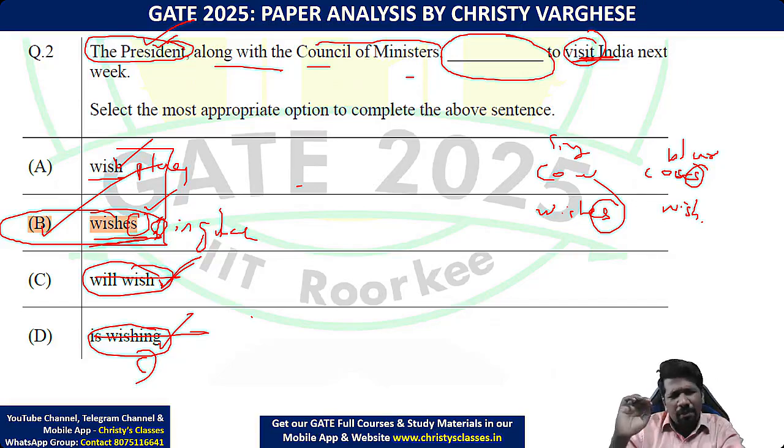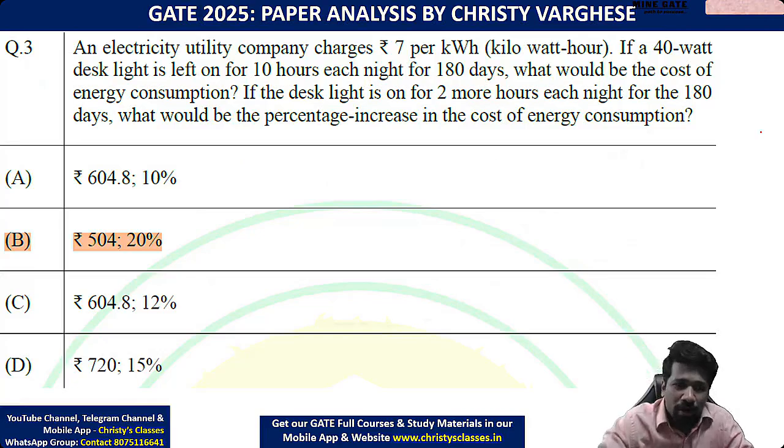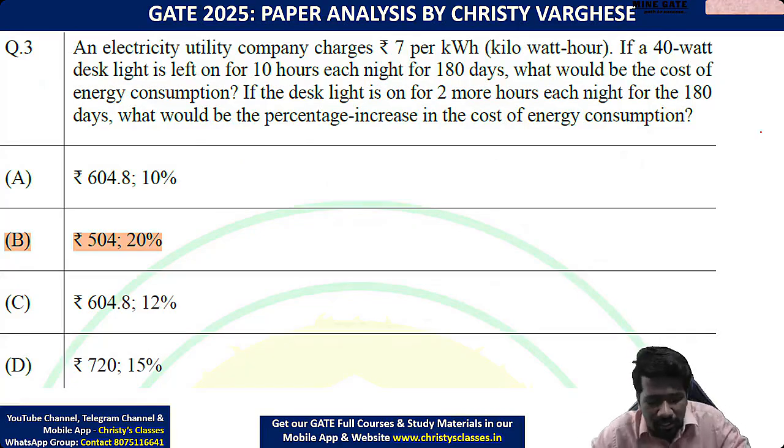But most of the things in the 2025 paper were what we discussed in the last course itself. Only very few new things came up. New things means they were discussed, but in some areas, for example grammar, some minor exceptions were added, so there will be detailed discussion on that too. Okay, so try the next question.